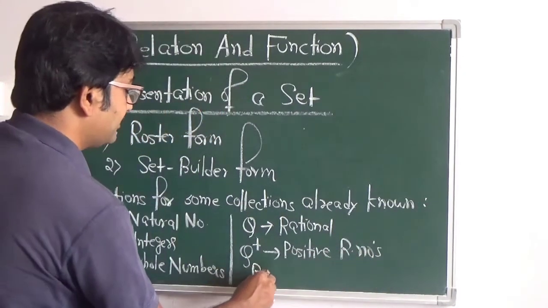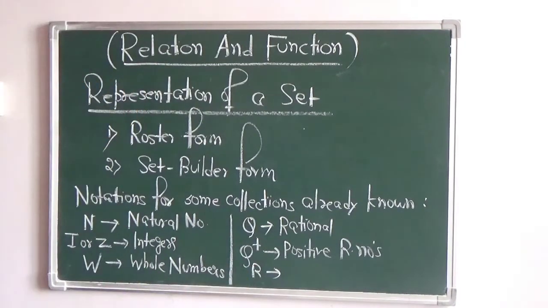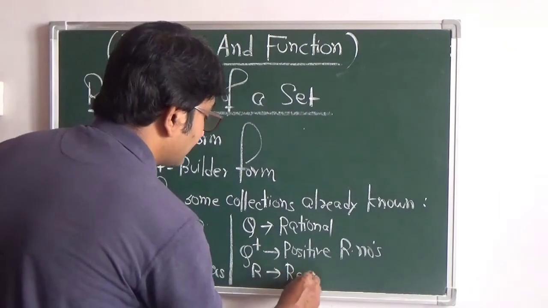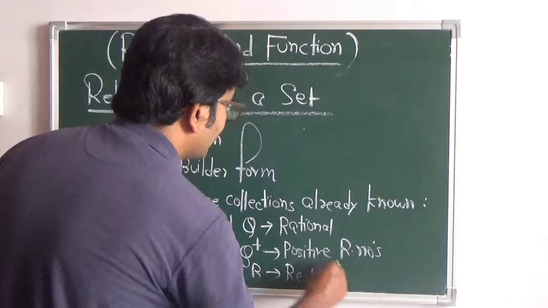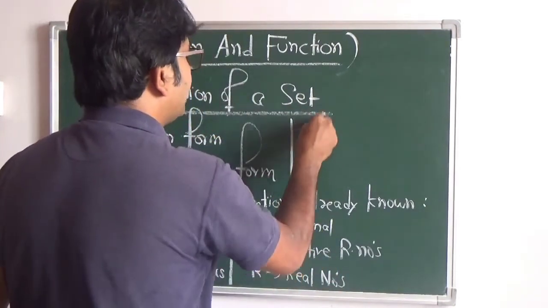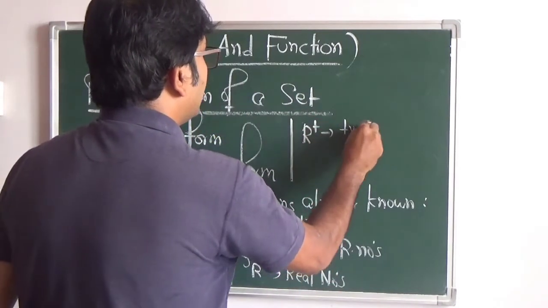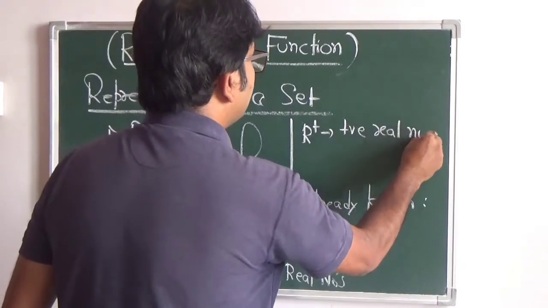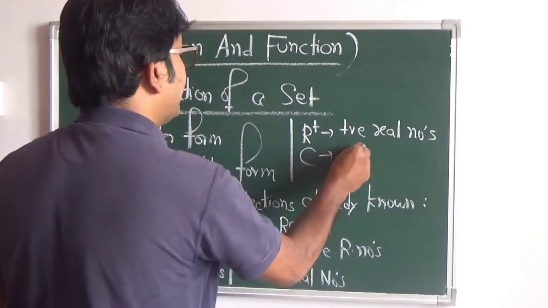What is R? What does R represent? R represents real numbers. Real numbers. What does R plus represent? Positive real numbers. What does C represent?